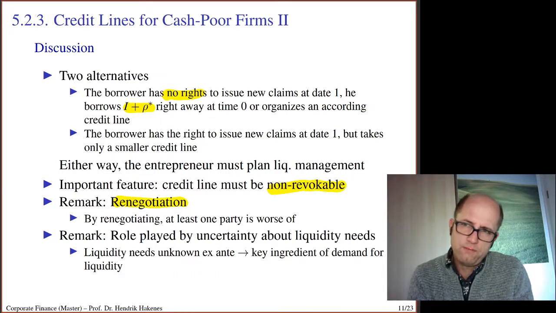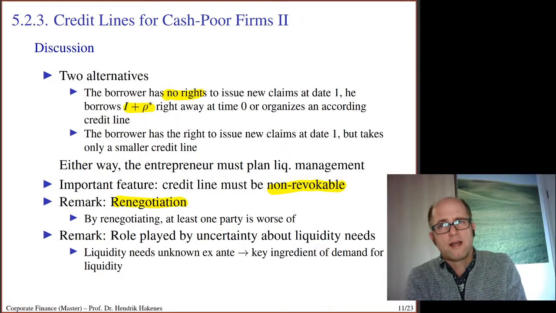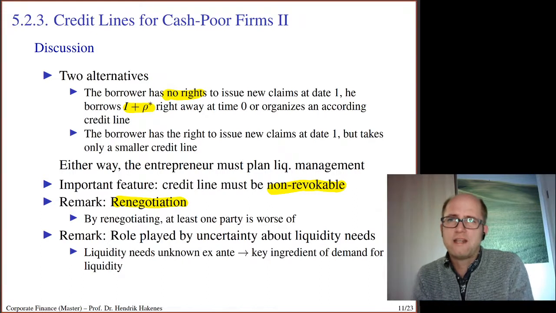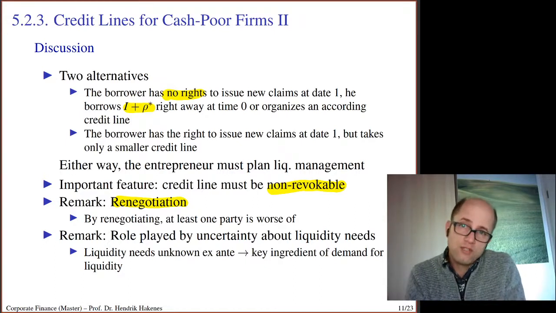Then the entrepreneur could go to the banker and say, look here, banker, if I have the right to draw on my credit line, I can get exactly rho star with the credit line, but I need €1 more. Why don't you just give me this €1 more? Because if you don't, then the project will be discontinued, and then you won't see a single cent back.